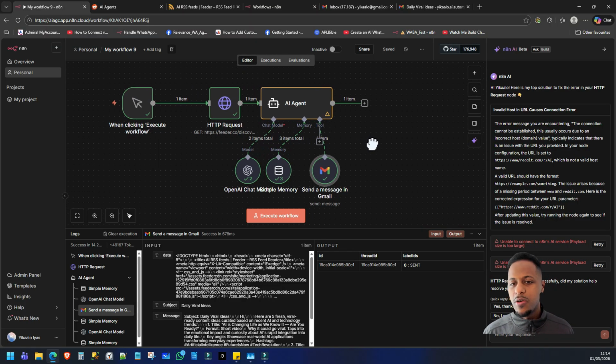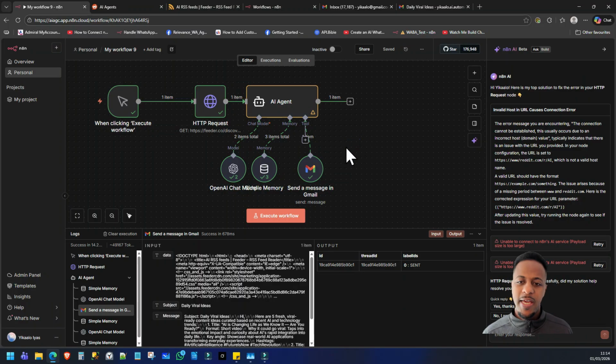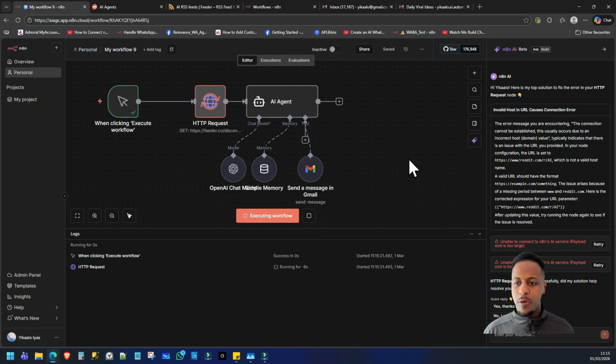So as you can see on the screen, it's very simple. So it's an HTTP request to whatever website that you trust. You can do multiple websites if you want. So it requests the data, the AI agent sifts through it, and then formats it in a way where you can digest it. And then you can either pop that information into a document and then you can consume it, or you can send yourself an email, which I've done in this situation here. So very easy. I'm just going to show you how it works.